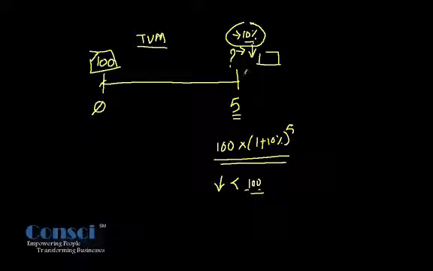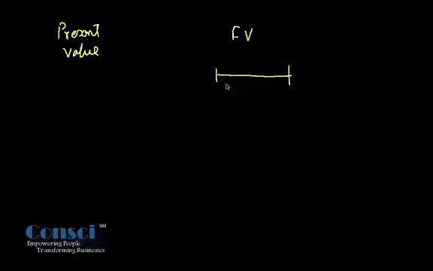Now let us go ahead and see various forms of time value of money. There are two forms predominantly. One is called present value and the second is called future value. Future value determines the value of your current investment in the future.